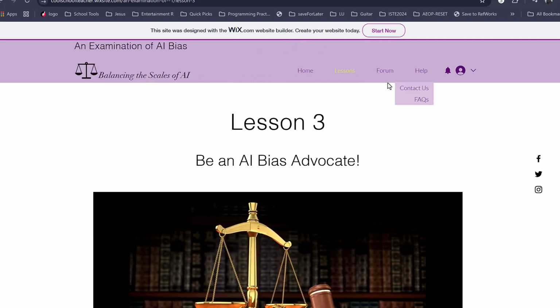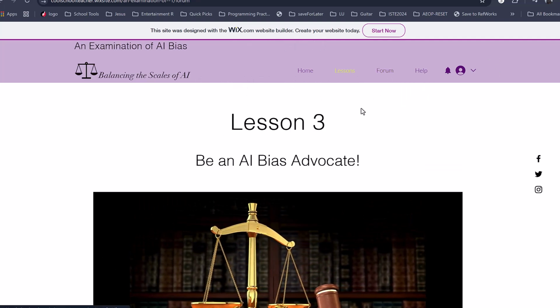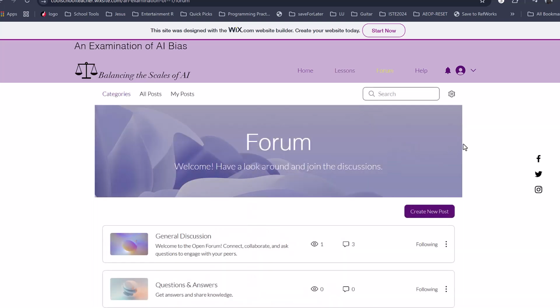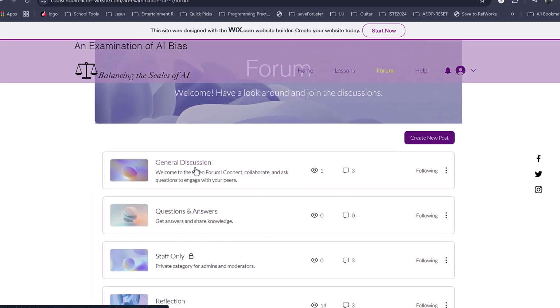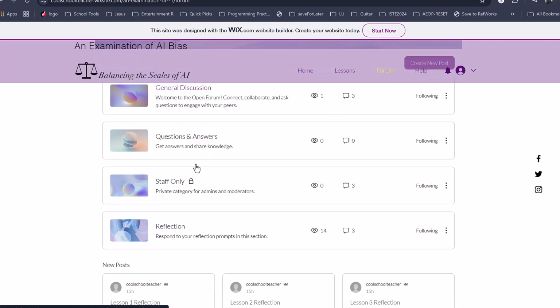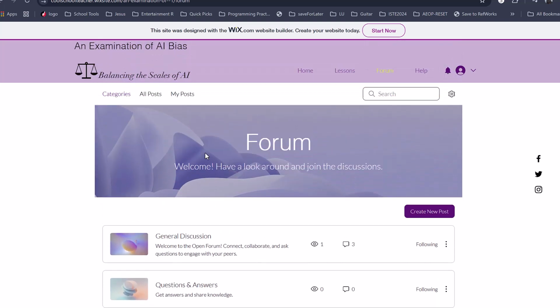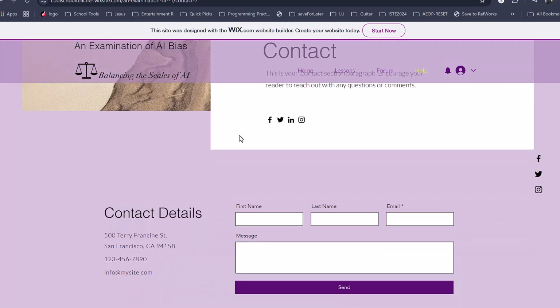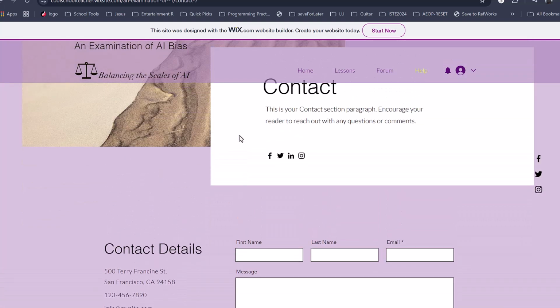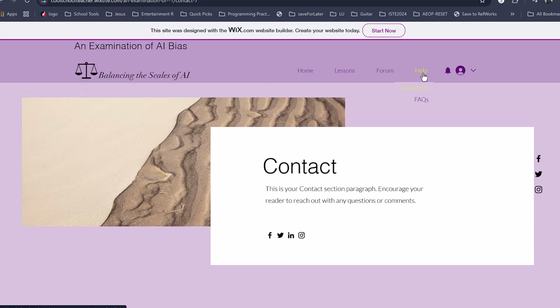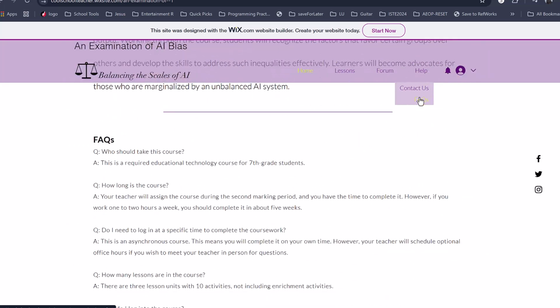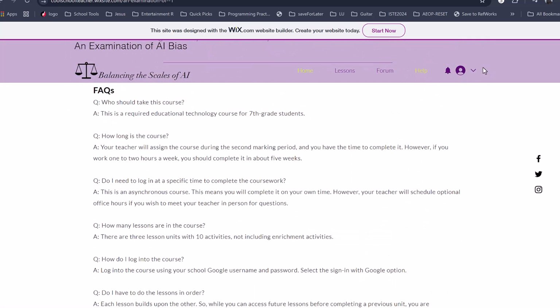Other content on this website, we have the forum. The forum is for students to post questions. So there's a general discussion area. There's the reflection area where students will ask and respond to end of the lesson reflection questions. There's the help section where students can get in contact if they need to contact the instructor for help, and a link to the frequently asked questions in the help section also.